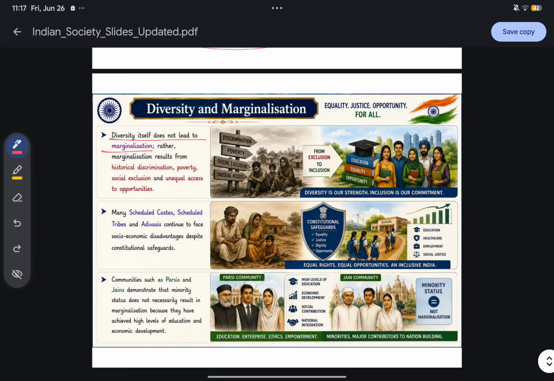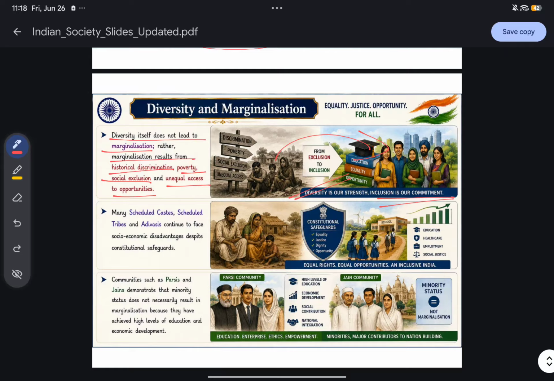Rather, marginalization results from historical discrimination, poverty, social exclusion, and unequal access to opportunity. So diversity may have some role, but it is not the one reason. There are lots of factors. So diversity is our strength, inclusion is our commitment. From exclusion we have to go towards inclusion.